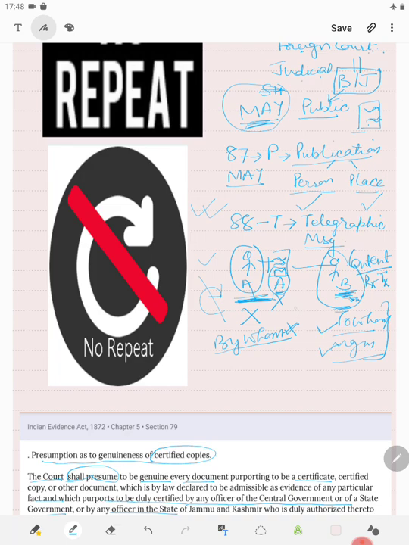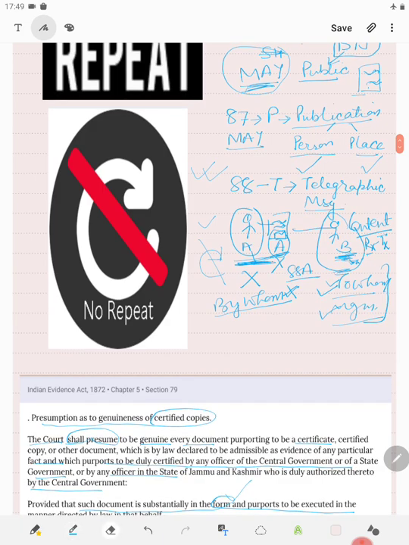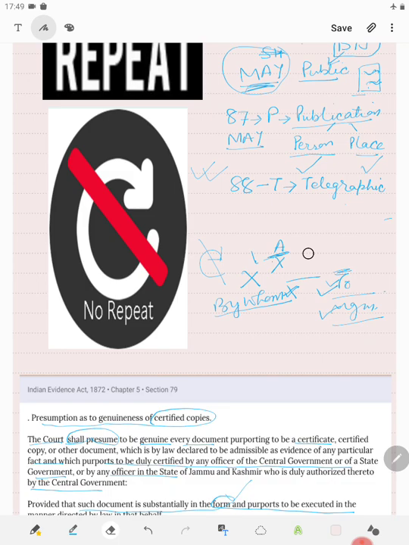Same 88A is there regarding electronic mail. Whenever a person, say B, receives an electronic mail, then what will be presumed is that it was sent to B and the message transmitted was the message which was received. However, who has sent the message will not be presumed. Next is section 89.